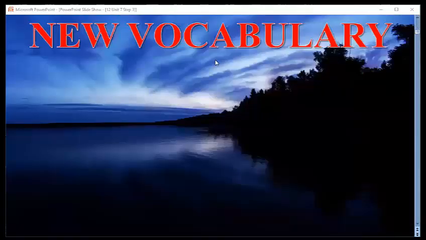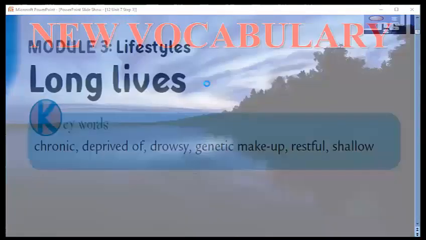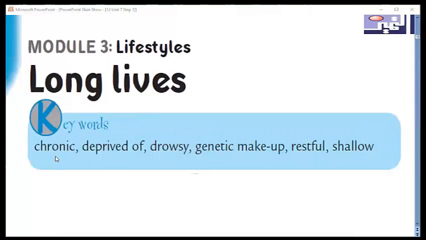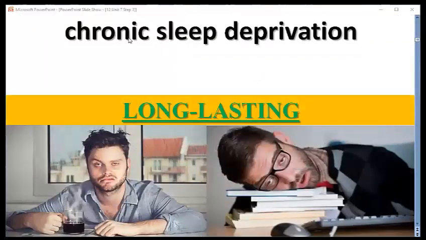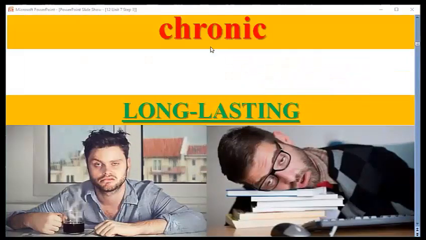From the very beginning, I would like to present the new vocabulary of lesson number 3. As you can see, we have some keywords like chronic, deprived of, drowsy, genetic makeup, restful, and shallow. Let's try to present them quickly, dear students. Here we have chronic sleep deprivation.